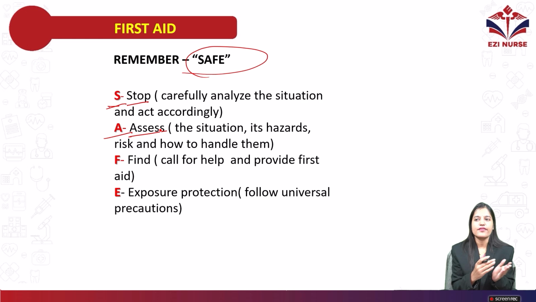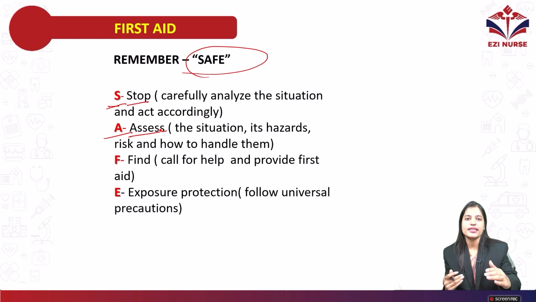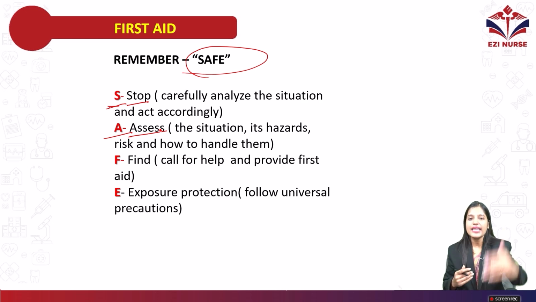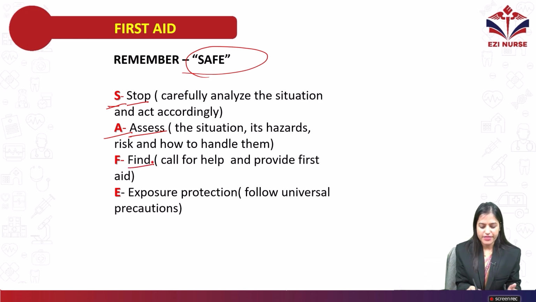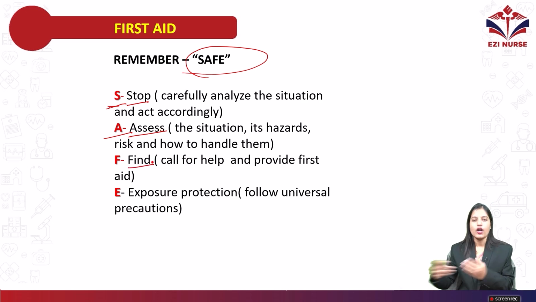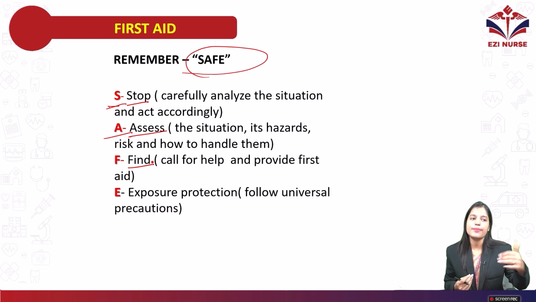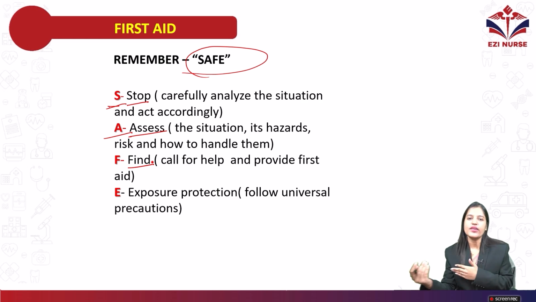If a person suddenly falls down from a height in front of your eyes, in that situation you have to see whether they need help or not. Then you have to assess how to handle that situation. Then F, find. Find means you have to call for help or provide first aid. First, call for help if you need any help from other people, and simultaneously give the first aid management.